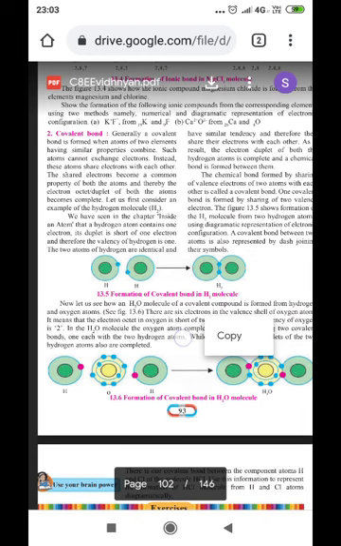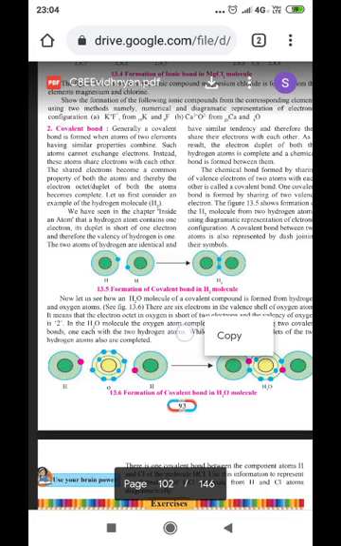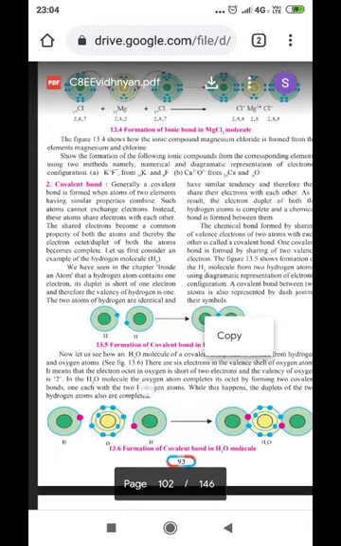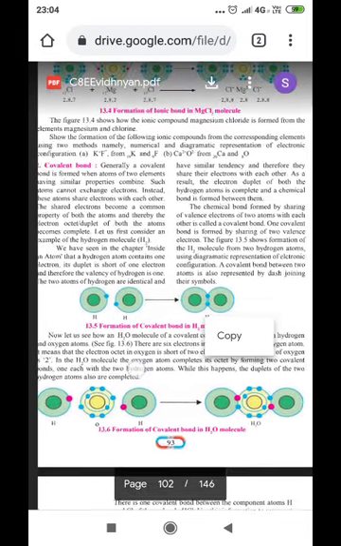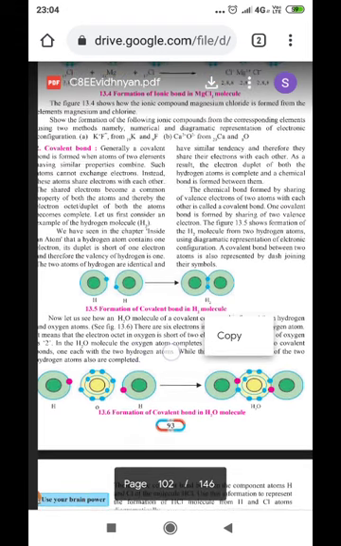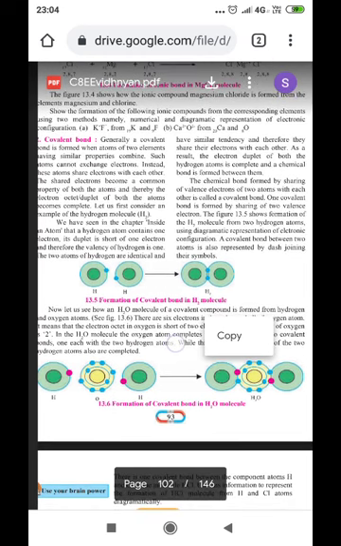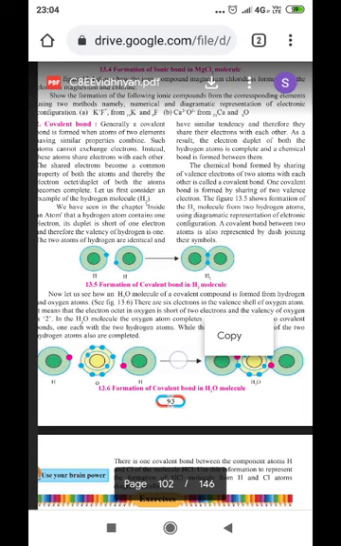H2. We have seen in the chapter Inside an Atom that the hydrogen atom contains one electron. Its duplet is short of one electron, and therefore the valency of hydrogen is 1. The two atoms of hydrogen are identical and have similar tendency, and therefore they share the electrons with each other. As a result, the electron duplet of both the hydrogen atoms is complete and a chemical bond is formed between them. A chemical bond formed by sharing of valence electrons of two atoms with each other is called a covalent bond.